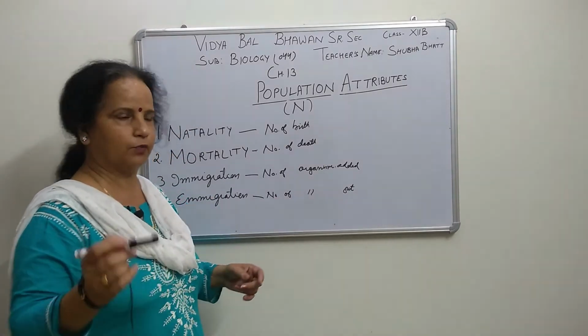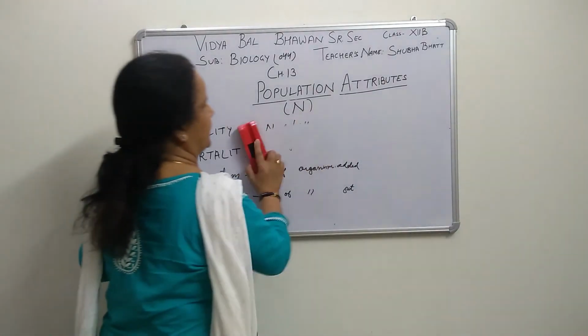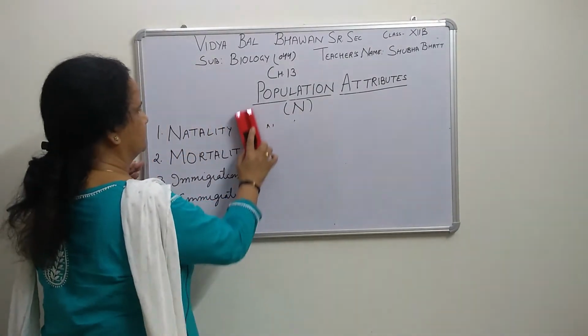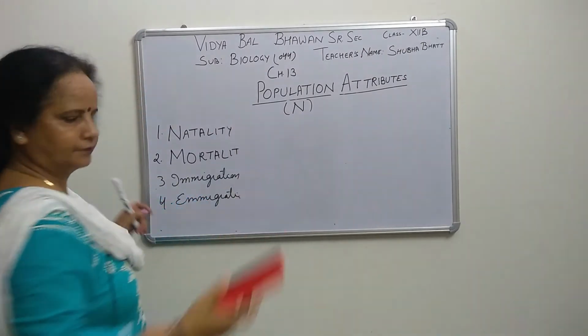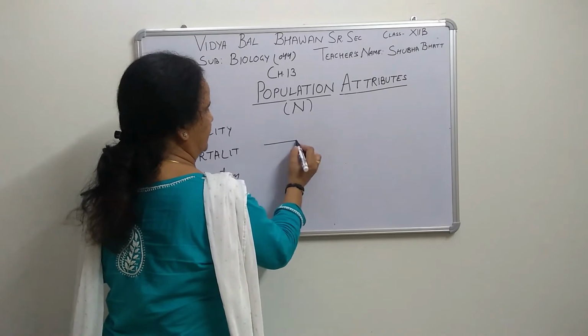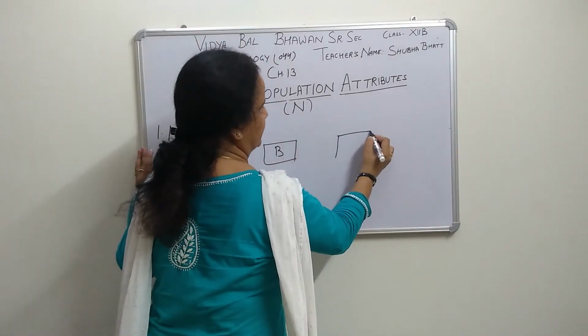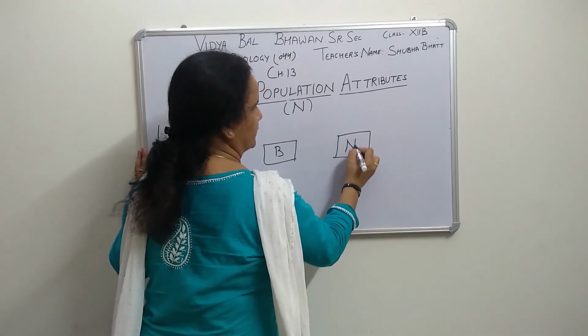In your book, a graph is also given. By this it is very easy to understand. Natality is the birth, so we represent it by capital B, right? Here we are taking population density.